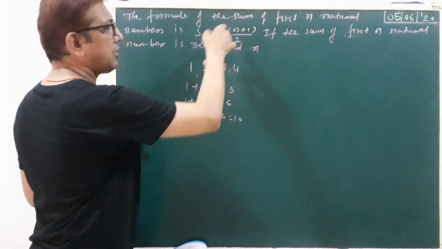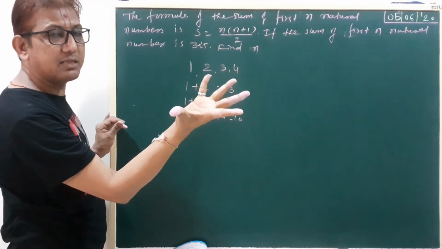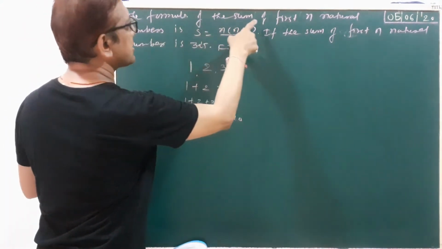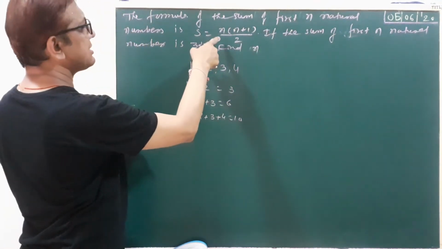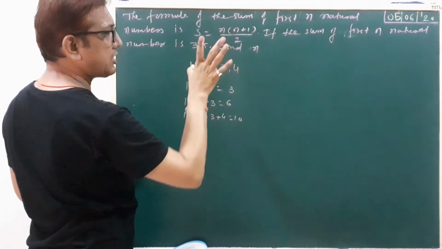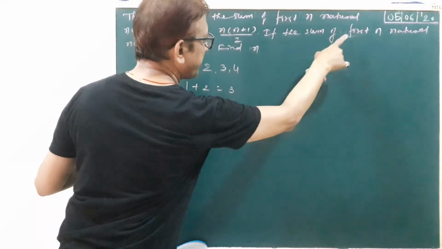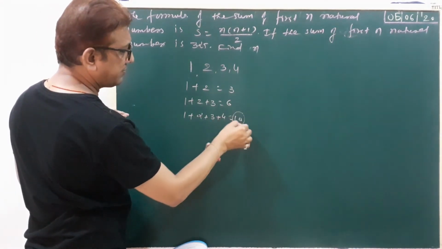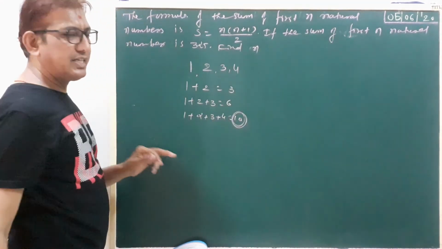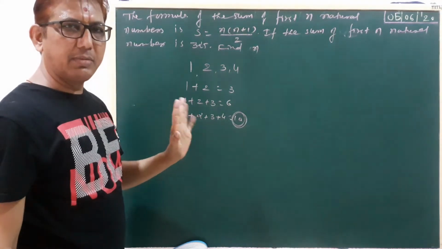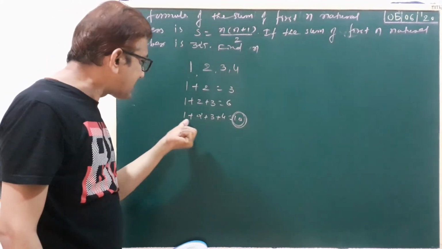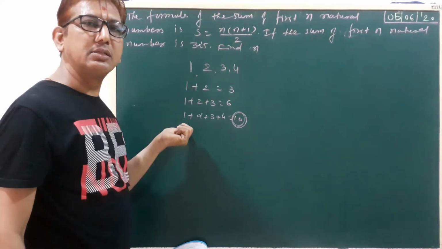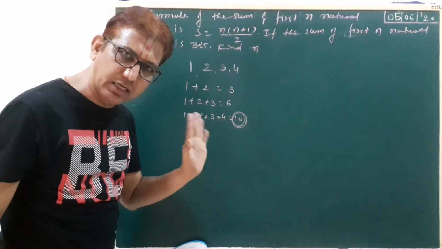Again repeat. This is our formula in the 5th chapter. Our 5th chapter is AP, arithmetic progression. Right? Then we explain. The formula of the sum of first n natural numbers is s equal to n into n plus 1 by 2. Okay. If the sum of the first n natural numbers is 325, this answer will be given. But we do not know how many natural numbers there are. That's what we find. Clear?